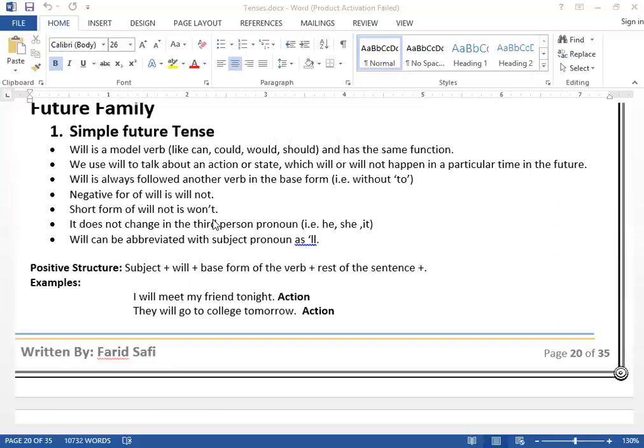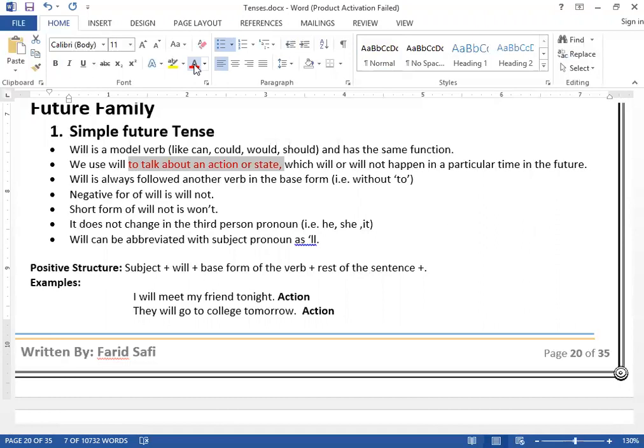future. So we can define simple future tense: it shows us an action or a state, two things. Number one, either it can talk about an action or a state which will happen in a particular time in the future.